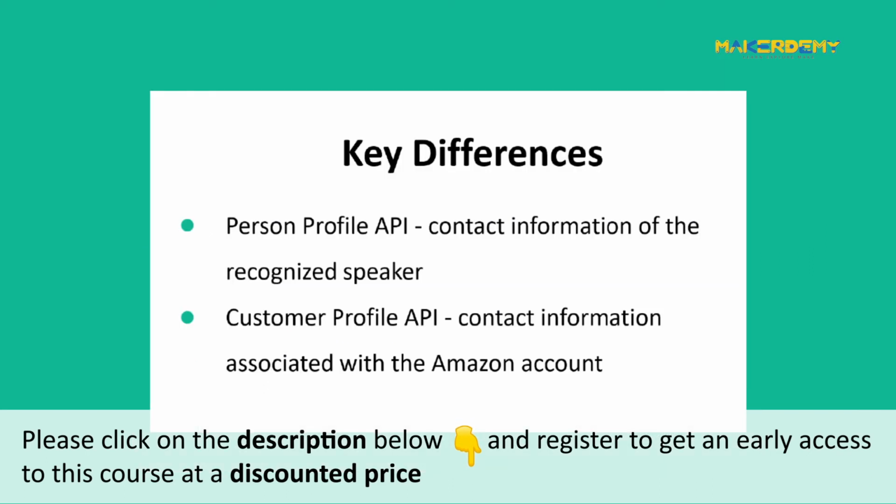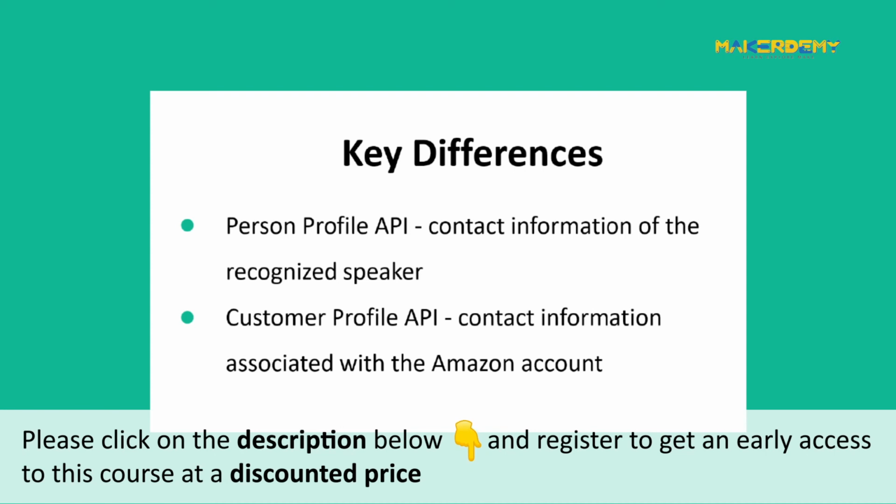Let's now look at the difference between Person Profile API and Customer Profile API. The Person Profile API returns the contact information of the recognized speaker interacting with the Alexa device. In contrast, the Customer Profile API returns the contact information associated with the Amazon account to which the device is registered.